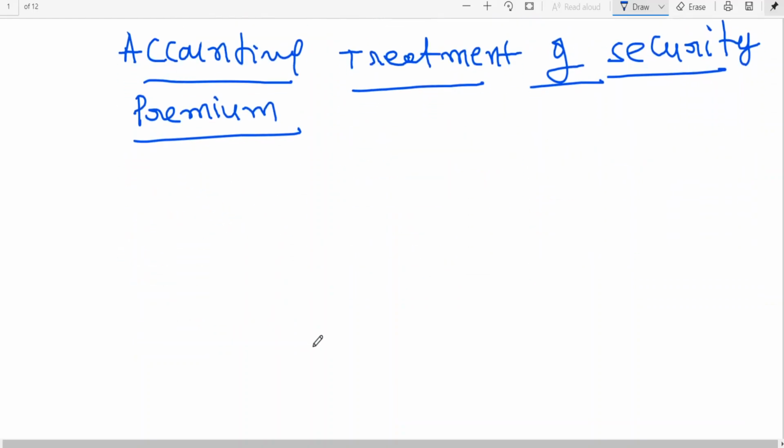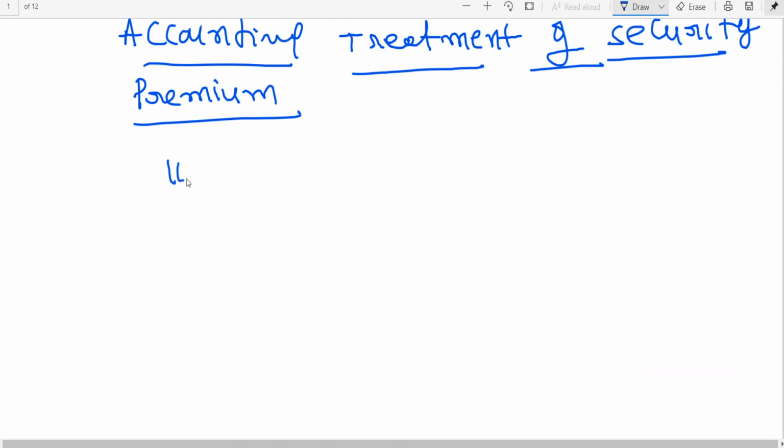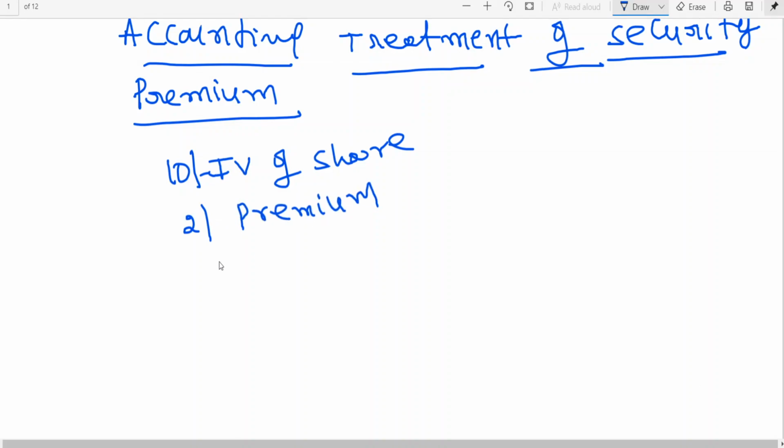I'll give a small example. Suppose 10 rupees is the face value of the share, and as I told you premium is more than face value, so 2 rupees is premium. Now this 12 rupees is called the issue price. How will this 12 rupees be collected?